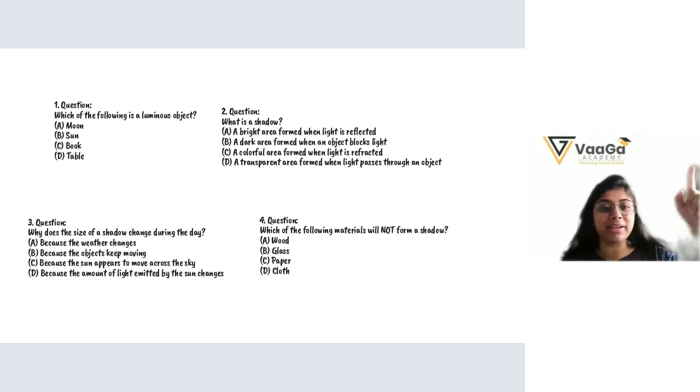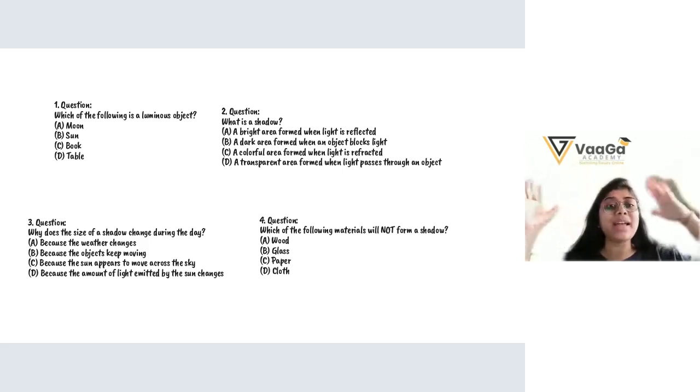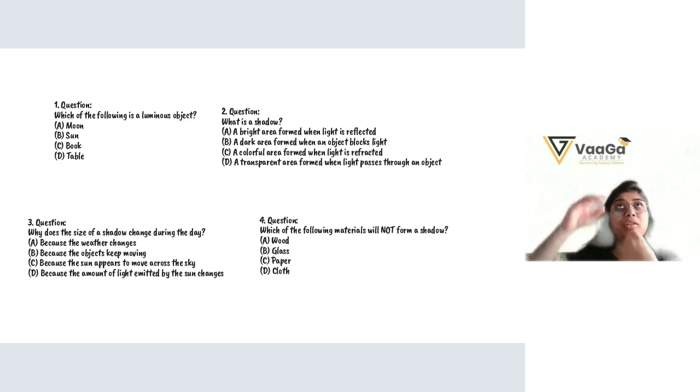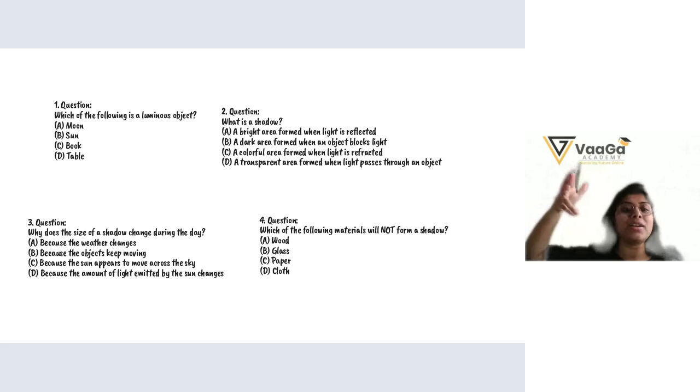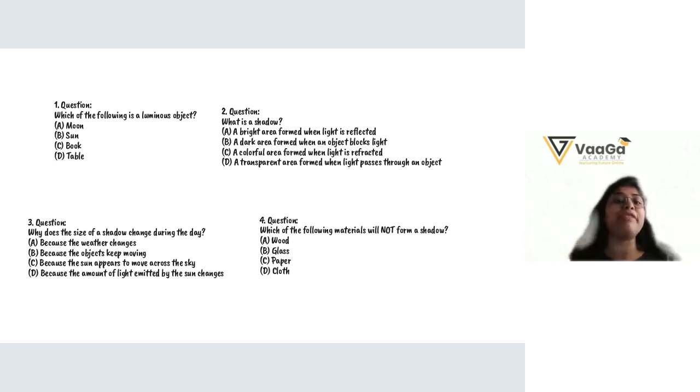The movement of the sun across the sky causes the angle of light to change, affecting the shadow size. Say the sun is moving here, so it changes the angle also. That's why our shadow may be affected. Got it?